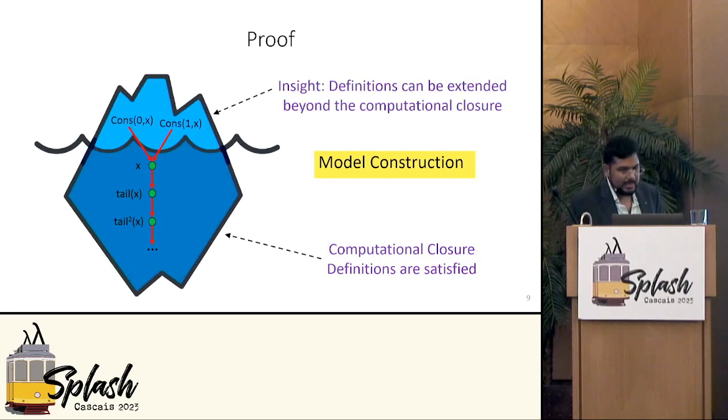The key insight is that definitions can be extended beyond computational closures for these kinds of well-formed computationally closed sets. And this model construction is actually fairly complex. I encourage you to check out the paper. But for the basic intuition, you can think of this as this iceberg picture over here.